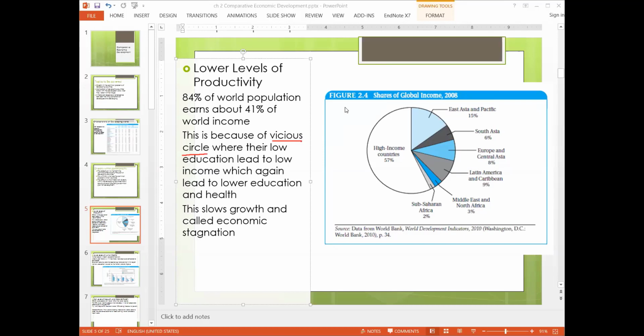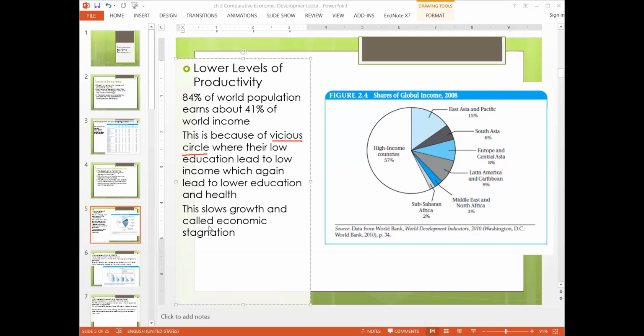So they are stuck in a wheel where their low income is creating low incomes of the next generation.